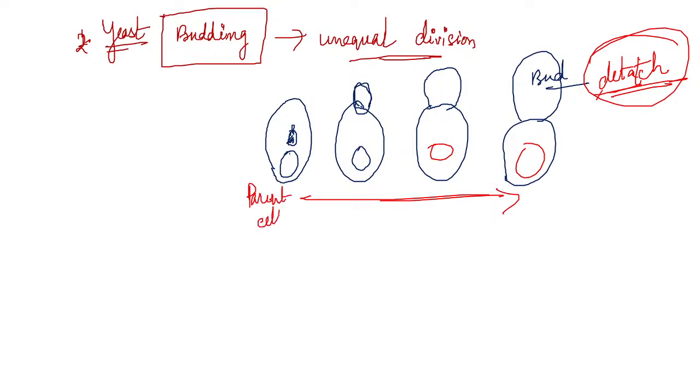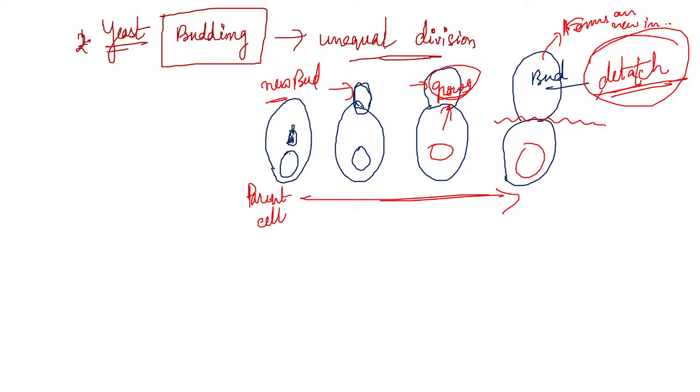Okay, this one was the parent cell from which a new bud arose. When the new bud arose, it grew in size by taking nutrition from the parent. Now, when it has grown, it totally detaches from the parent and forms a new individual. Okay, is it clear? So this is budding.